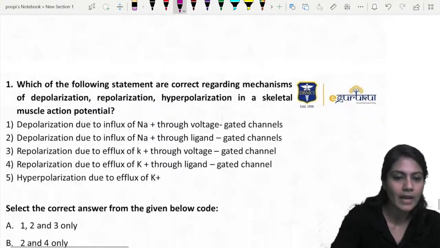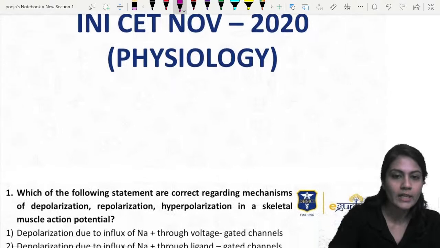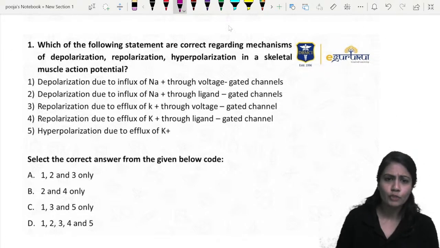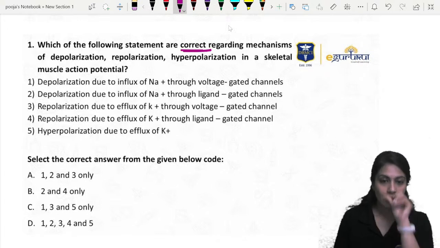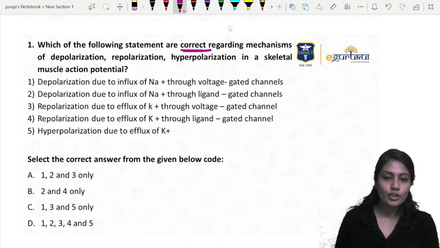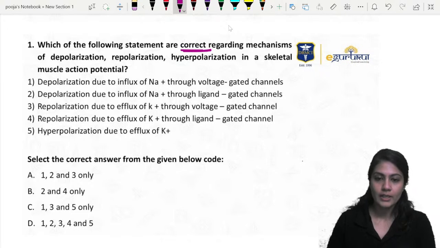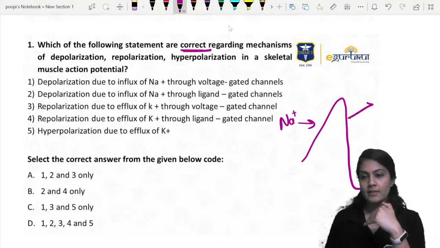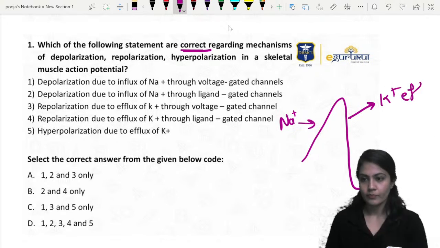Last question paper that we have to solve for today, that is 2020 November INI-CET. Which of the following statements are correct? Depolarization is due to sodium voltage gated channel. Okay, let's draw the nerve action potential. This is due to sodium influx. Inward means influx, outward means potassium efflux.